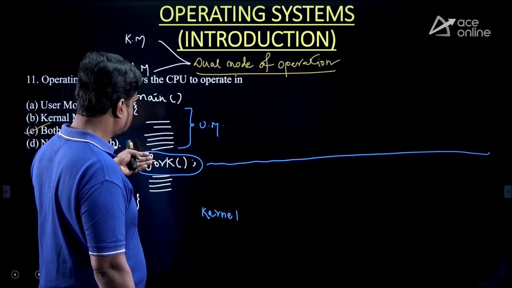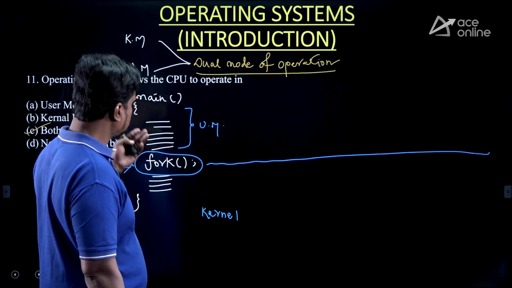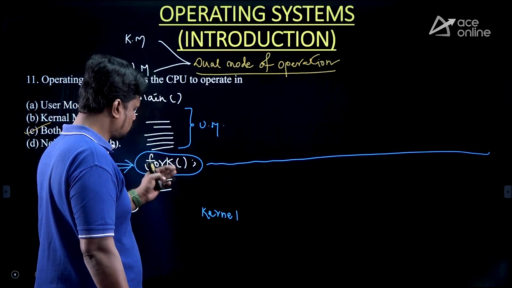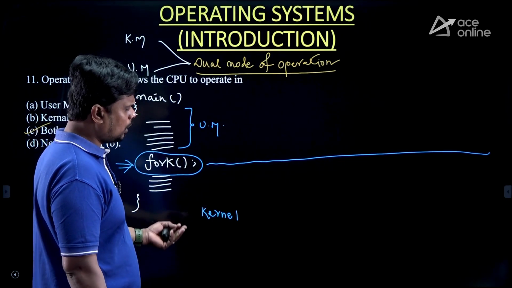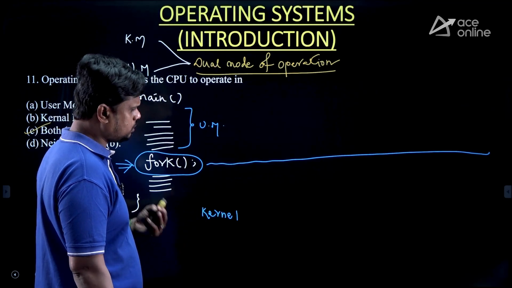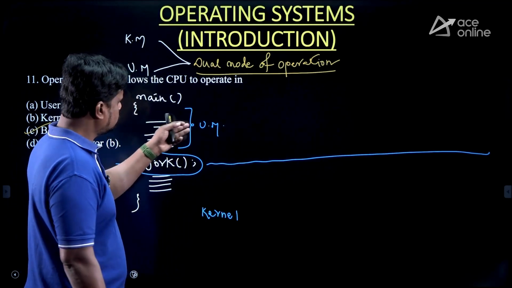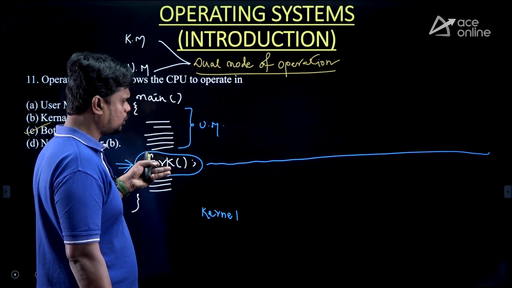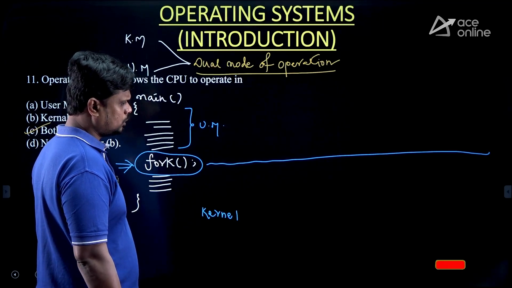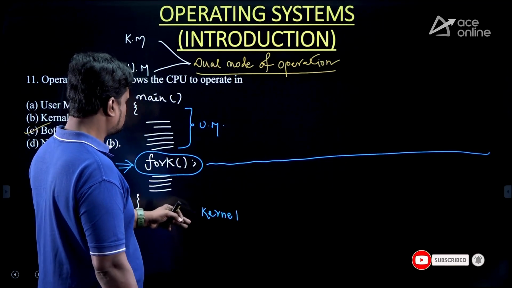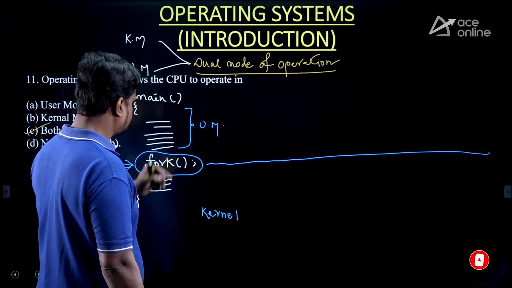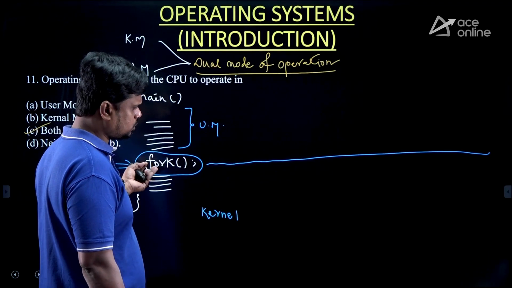So when this fork system call is encountered, then the execution of the program goes to kernel mode, because this is a system call, right? System calls are privileged instructions, and these privileged instructions will not be executed in the user mode. They can be executed in the kernel mode. So then the CPU is coming into the kernel mode.